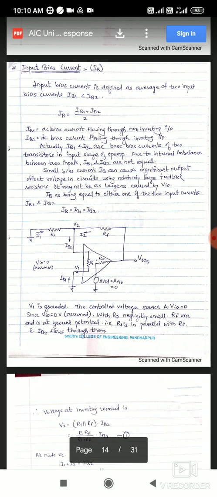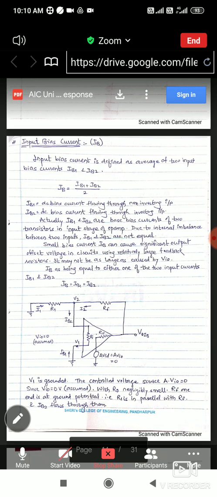It amplifies the voltage signal, but the current will not enter into the op-amp terminals. So the values of IB1 and IB2 are very small, nearly equal to zero, in terms of picoampere or nanoampere. So the values are that small. Okay, so we can discuss it thoroughly. We can start now.